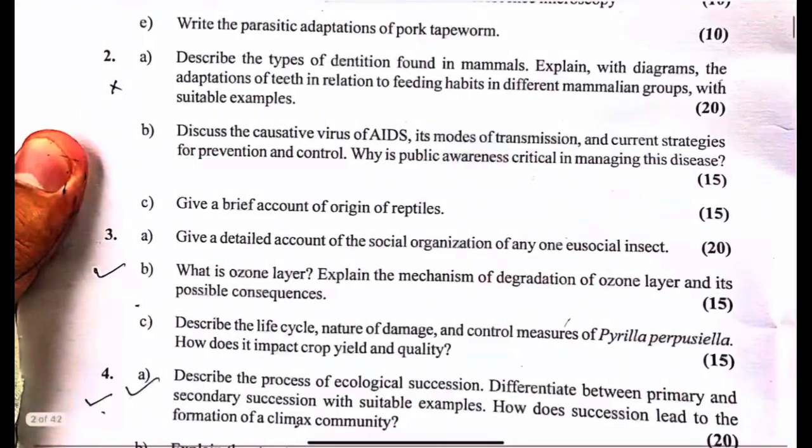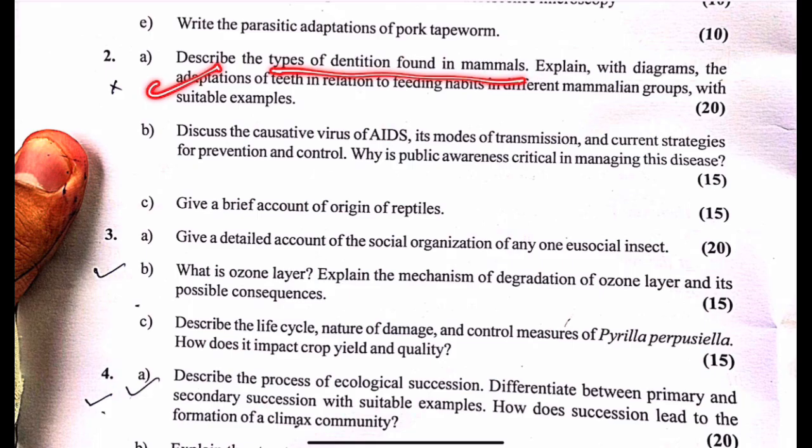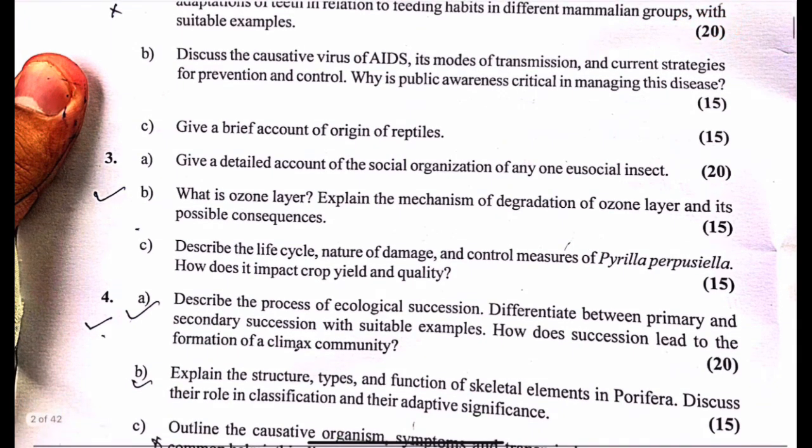You will see there are 20 mark questions too. For example, the question is: describe the types of dentition found in mammals. Explain with diagram adaptation of teeth in relation to the feeding habits in different mammalian groups. The questions are for 15 marks too. You will see that 20 mark questions, you have to write them at length. You have to discuss in detail.